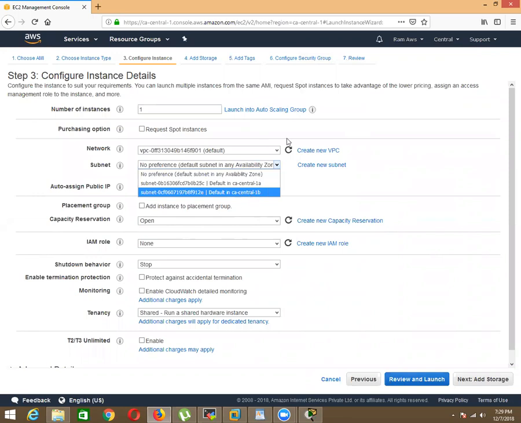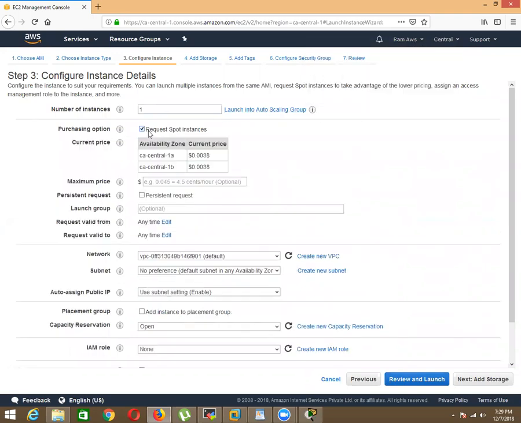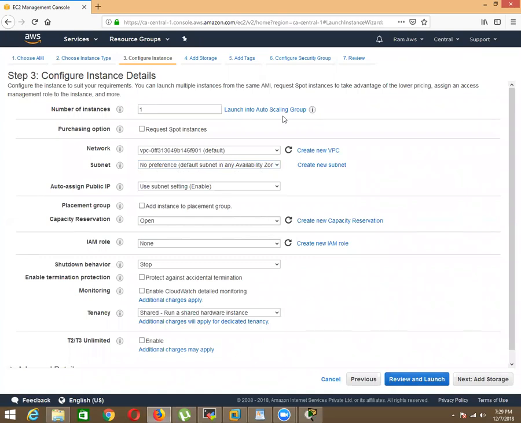So that is how it is, but we cannot run the same machine on 2 different availability zones. So I have to select one availability zone or maybe the next one, but not both at the same time. So that is the problem we have here. So that's why auto scaling is a very essential feature for you. So if you're skipping this option right now, later also you have the option to add your instance inside any one of the auto scaling groups later.